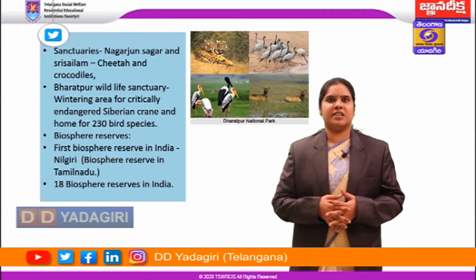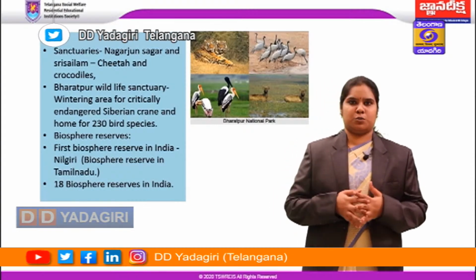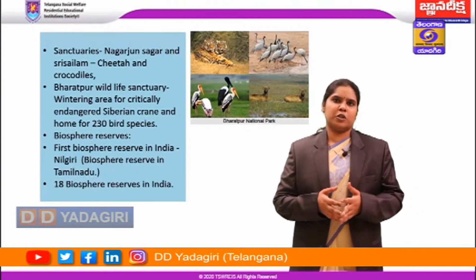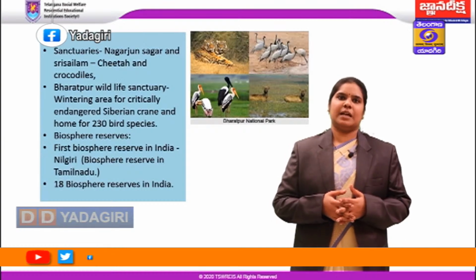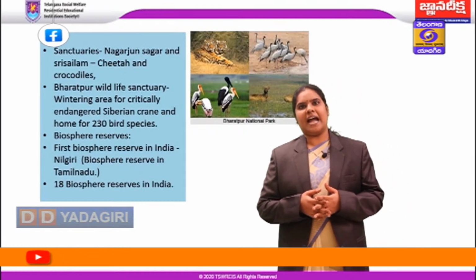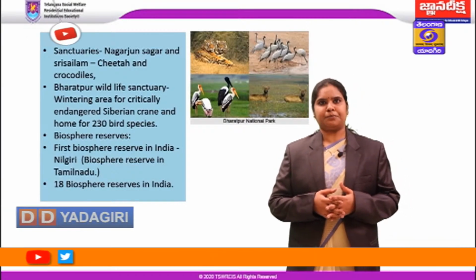Then we have biosphere reserves. Biosphere reserves are formed under a program called the Man and Biosphere Program. So the first biosphere reserve in India is the Nilgiri Biosphere Reserve in Tamil Nadu, covering even parts of Karnataka and Kerala. There are at least 18 biosphere reserves in India.